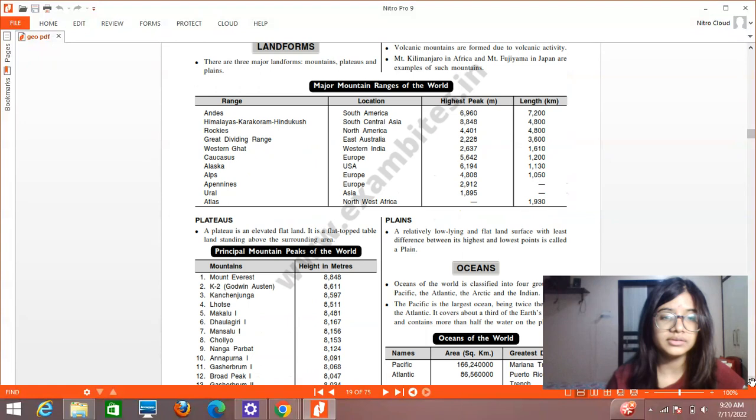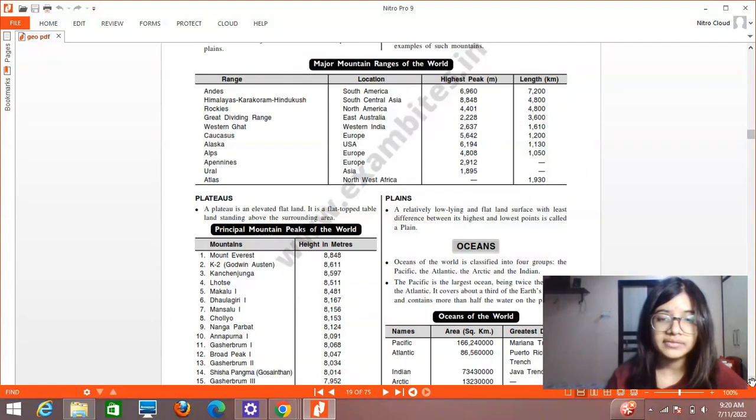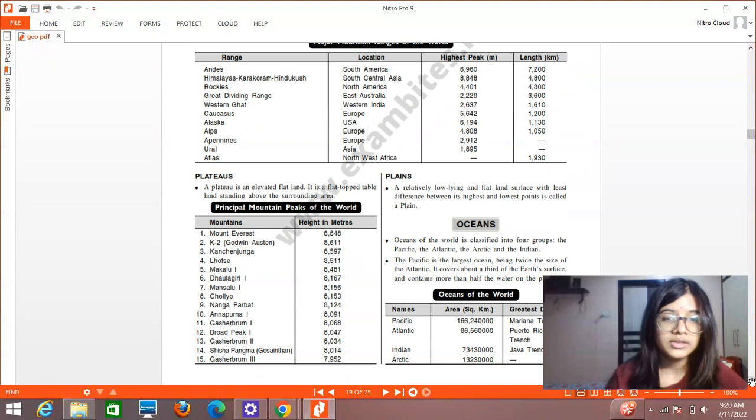Next, what are plateaus? A plateau is an elevated flatland. It is a flat top table land standing above the surrounding area, right? So this is a very important definition.